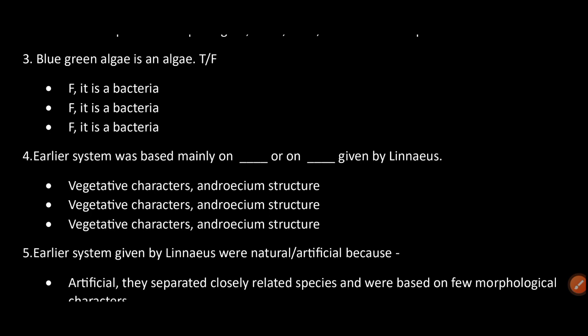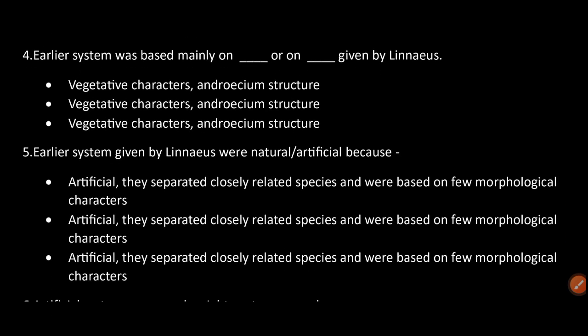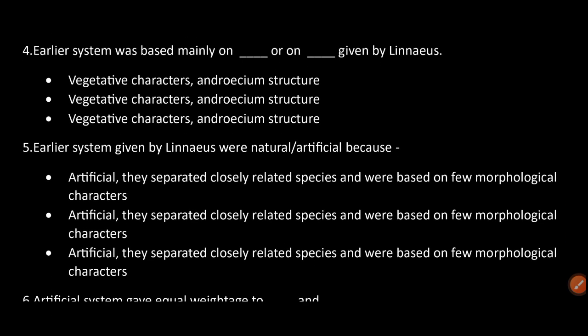Vegetative characters and rhizome structure. Earlier systems given by Linnaeus were natural or artificial? Artificial, because they separated closely related species and were based on few morphological characters.